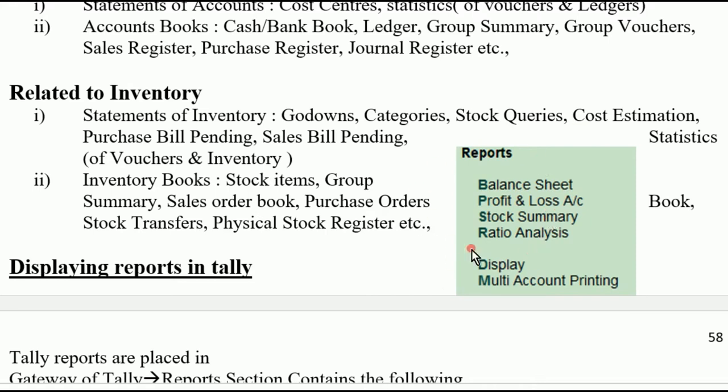These are all options you can see in the Gateway of Tally. Again, in the display, there will be some options. Then below that, multi-account printing, but in the latest Tally, there is no multi-account printing option.